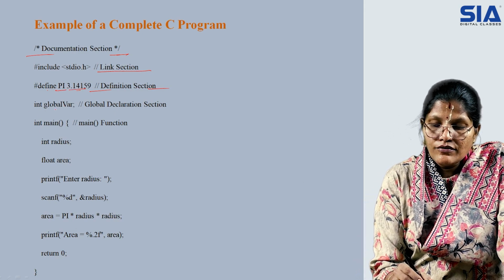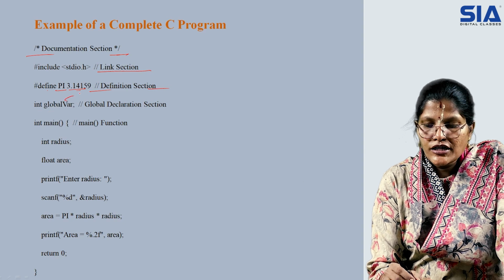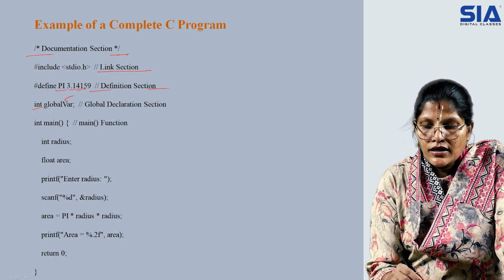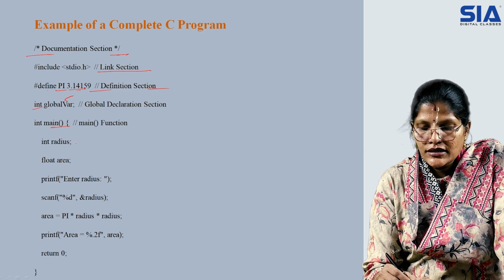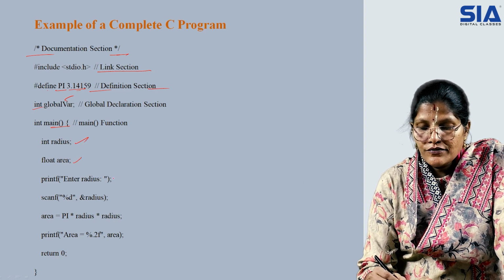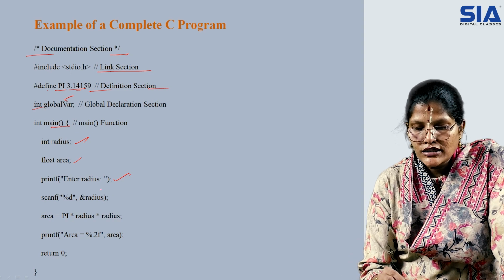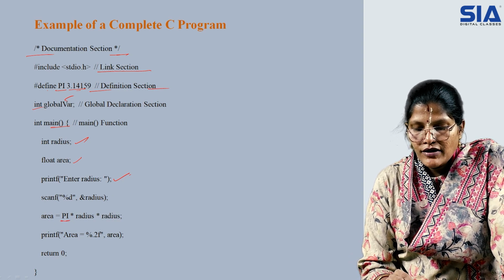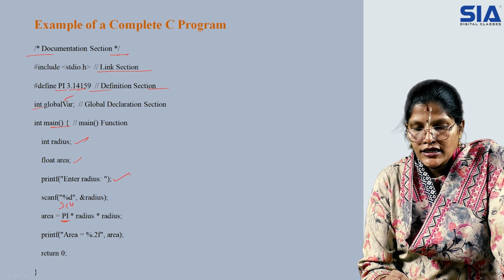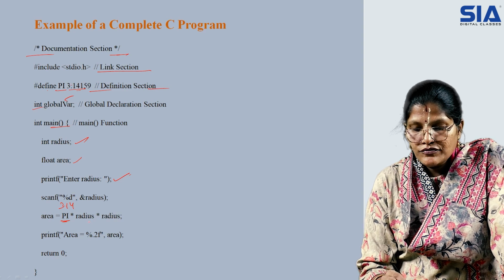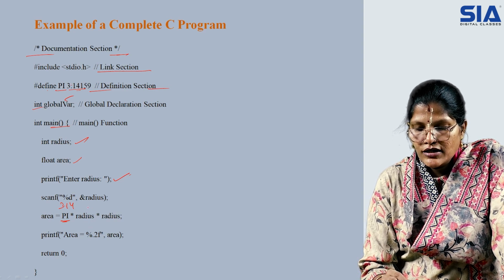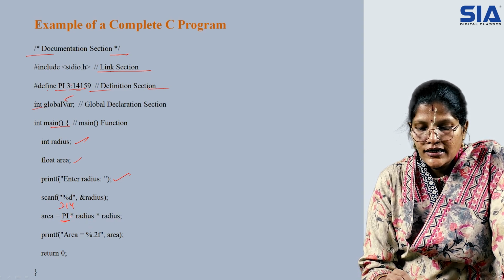Then again we have a global variable, which is given with a data type. Then again we have your main. In this you have another variable, radius, as float. We are accepting the value radius from the user. Then the pi value 3.14, which has been declared, is used. After accepting the value, the area is calculated from the radius and assigned to the area.